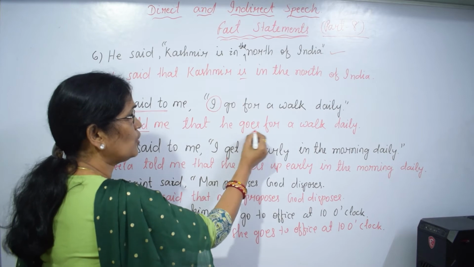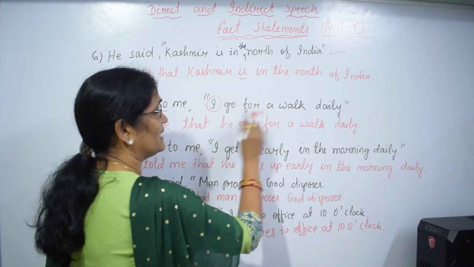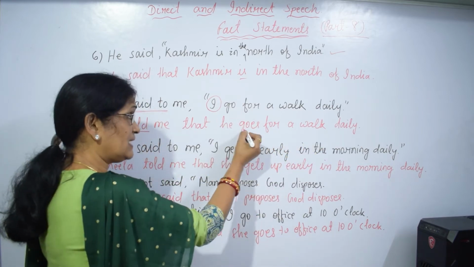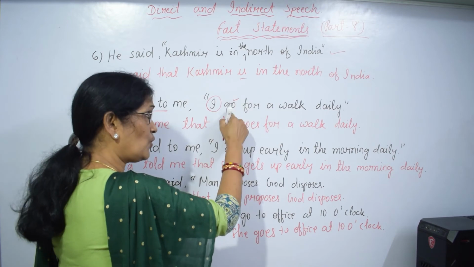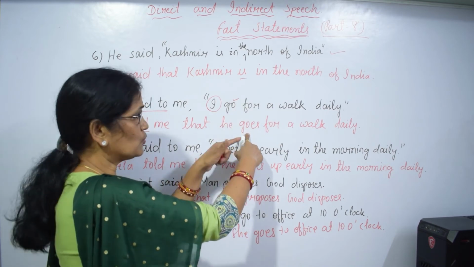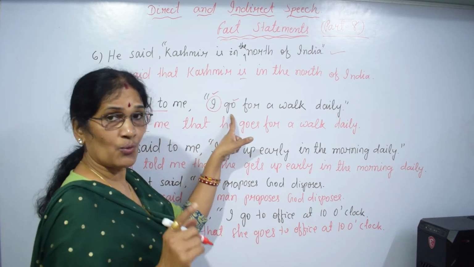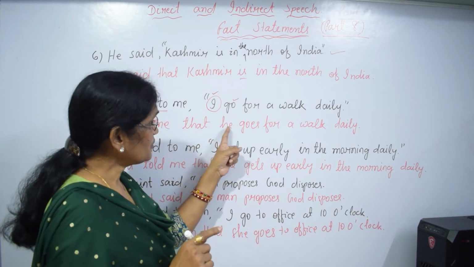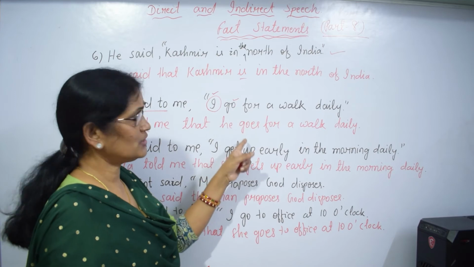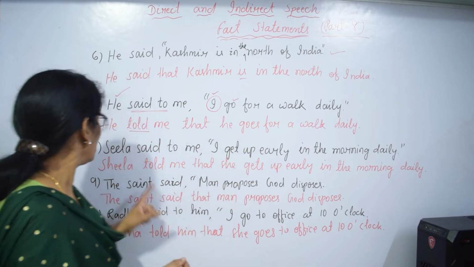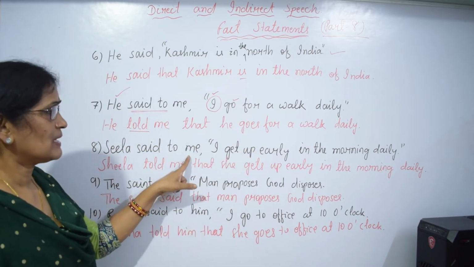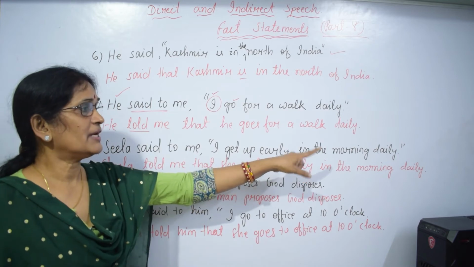He goes for a walk daily. Tense will not be changed. But here it was what? Go. It became goes. Why? Because I, first person pronoun, takes go. Third person pronoun takes what? Goes. Both simple present.